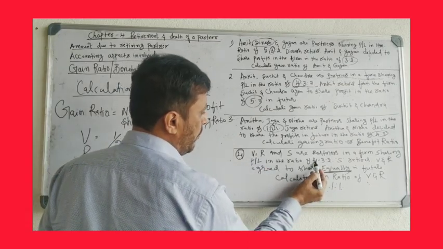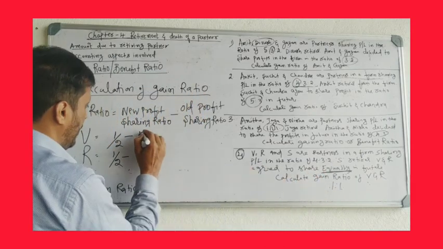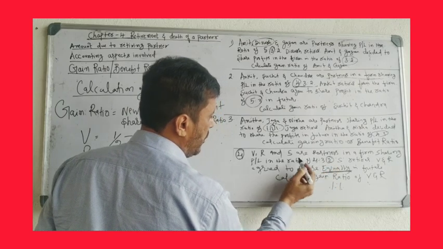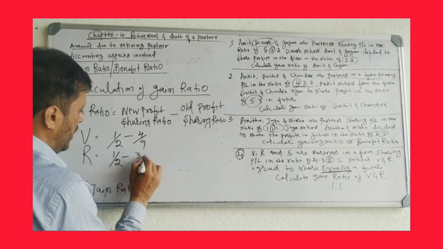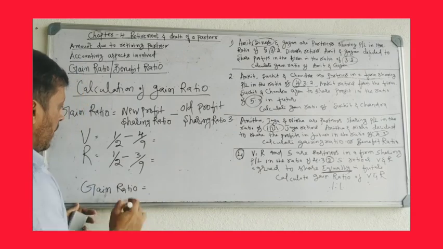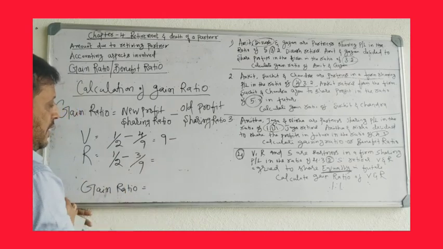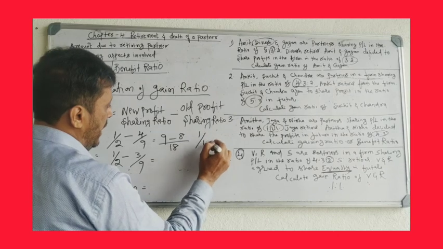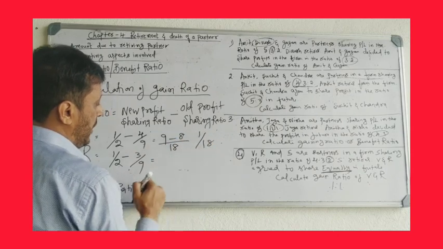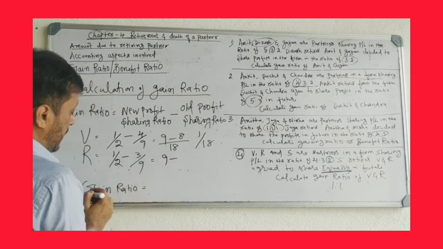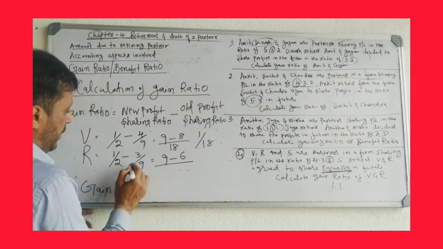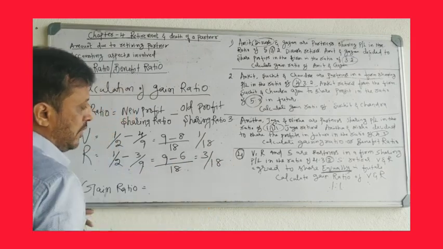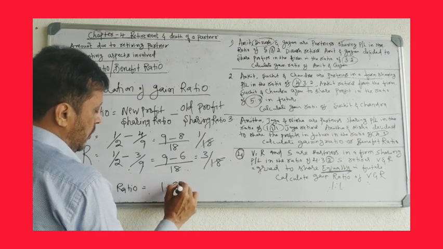V's ratio is 4, total 9, 4/9. Don't take this one, 2, it is S's ratio. R's ratio is 3, total 9. 1 into 9, 9 minus 2 into 4, 8, divided by 2 into 9, 18. So 9 minus 8, 1/18. Then 1 into 9, 9 minus 2 into 3, 6, divided by 2 into 9, 18. 9 minus 6, 3. 3/18. So the gain ratio is 1:3.